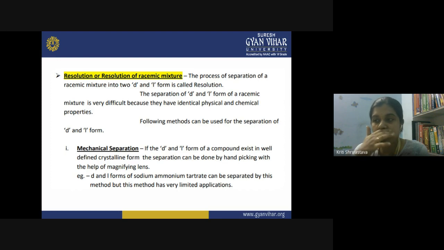Like, you are seeing the two different crystals in two different directions. So by taking the magnifying glass, you look at them, you find out the orientation manually, and then you choose one of the crystals. You know that this is not a feasible process, but yes, D and L forms of sodium ammonium tartrate are actually separated by this. But mechanical separation has very limited applications, because it is not possible that every time you are taking a magnifying glass and separating two types of crystals.